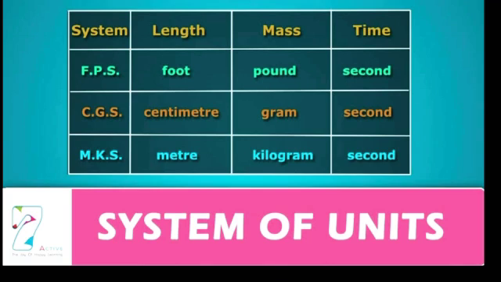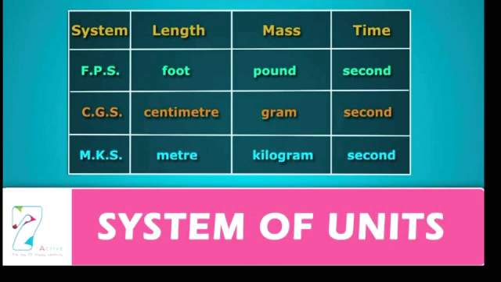So next let's see about the FPS system of units. What is the FPS system? The FPS system is also called the foot, pound and second system, which was the most commonly used system of units in England until the middle of the 20th century, and in fact it was used in all parts of the world which were ruled by the British, including India.